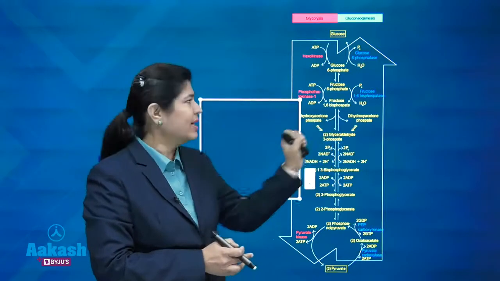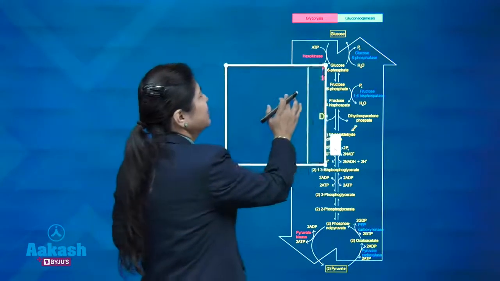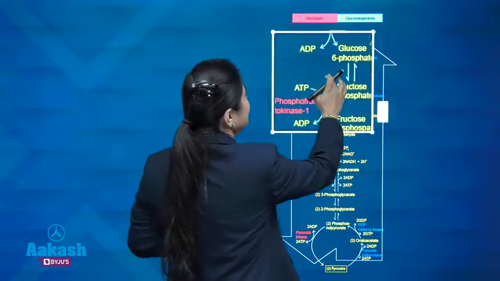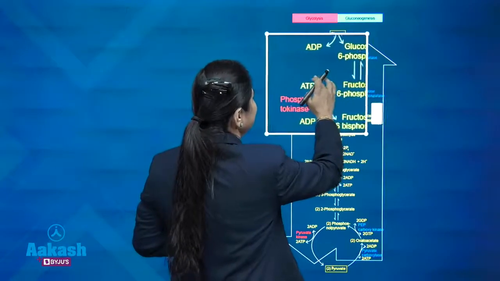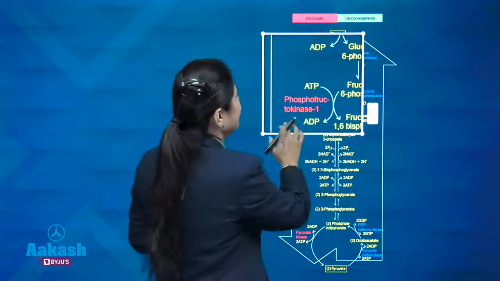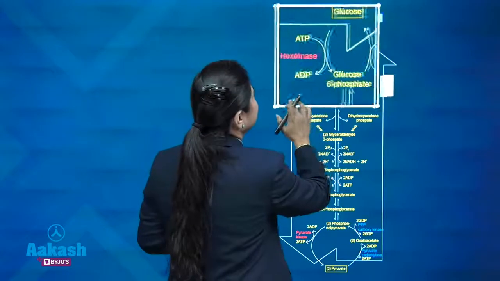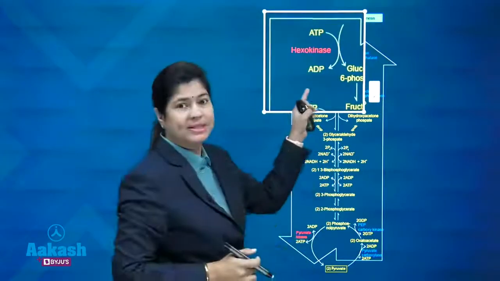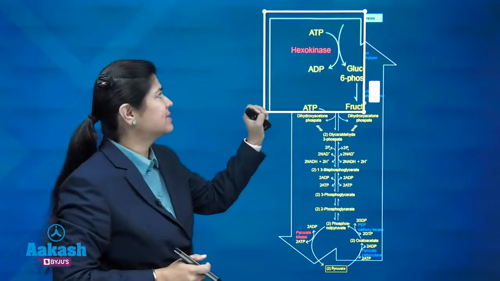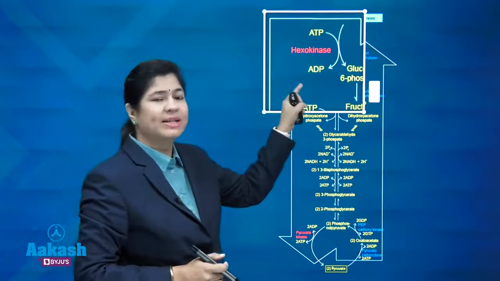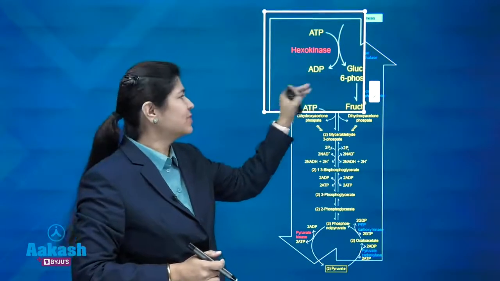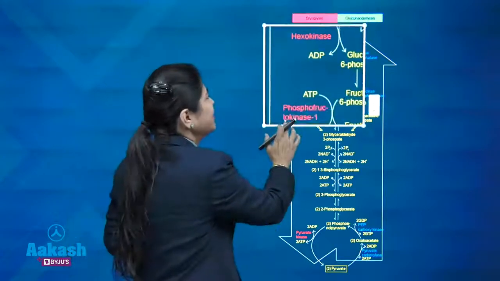Okay. So, I am just taking you to the irreversible steps. The first one is hexokinase in your glycolysis, which converts glucose to glucose 6-phosphate, an irreversible enzyme.